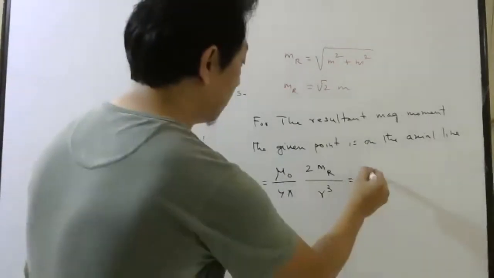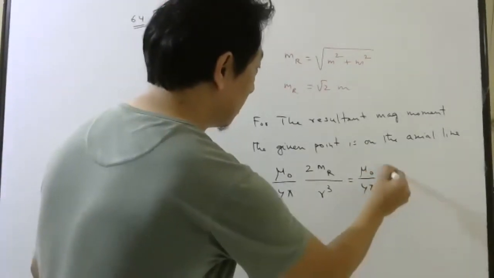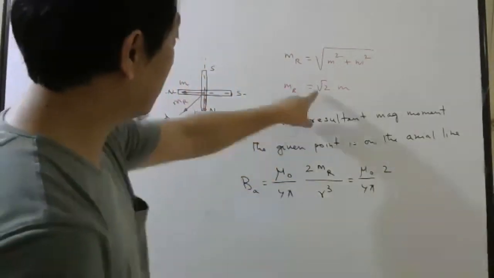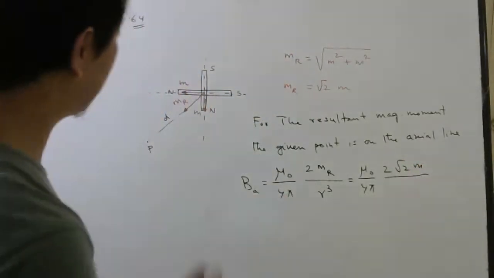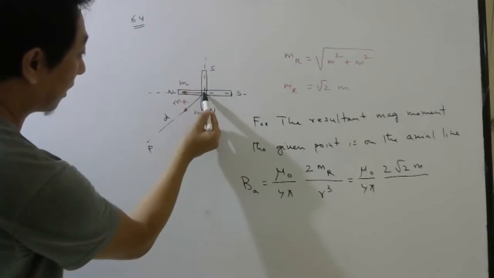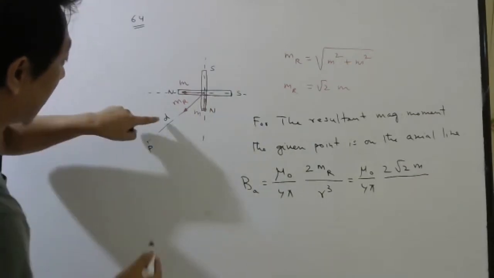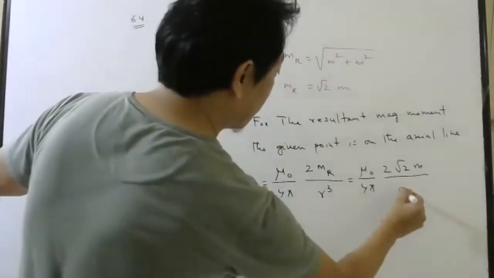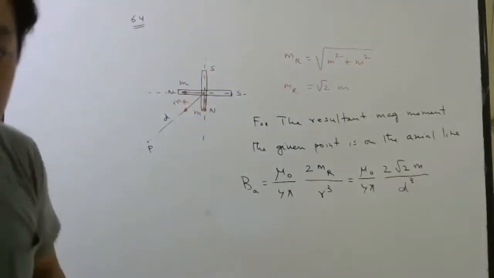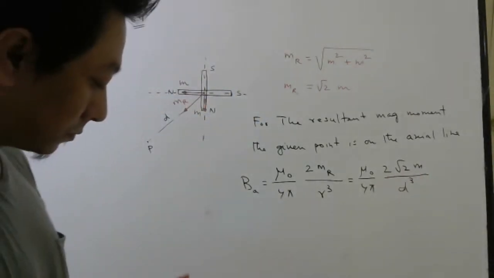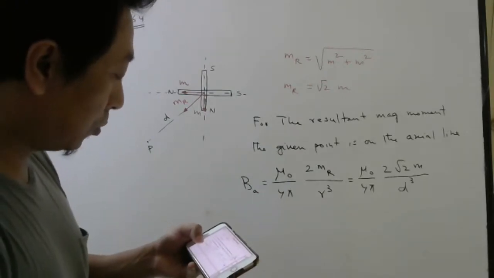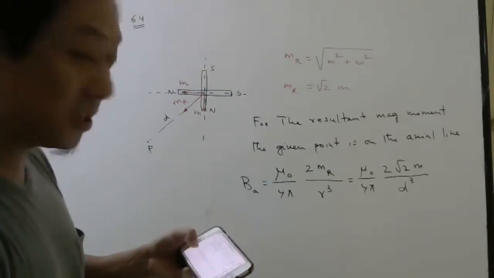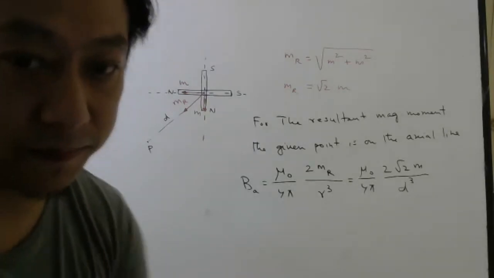Here M_R is root 2 m divided by r. r is the distance from the center of the magnet to the observation point, which they have given you as d. So d cube. Which option? Mu naught by 4 pi times 2 root 2 m by d cube. Option C.